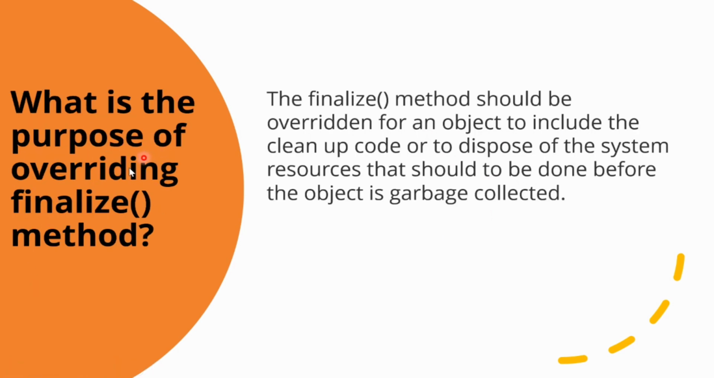The next question is, what is the purpose of overriding the finalize method? The finalize method in Java, also called a finalizer, is a method defined in java.lang.Object. It is called by the garbage collector just before collecting any object which is eligible for garbage collection. Thus, the finalize method provides the last chance for the object to do the cleanup and free any remaining resources. Hence, the finalize method should be overridden to include the cleanup code or to dispose of the system resources that should be done before the object is garbage collected.